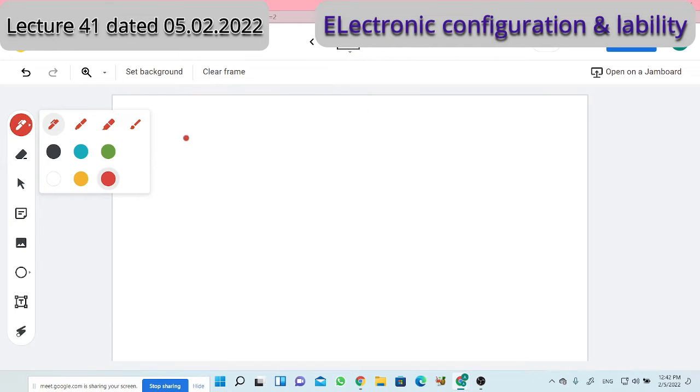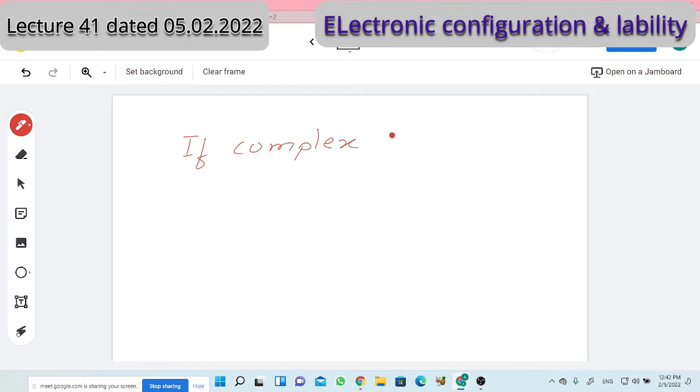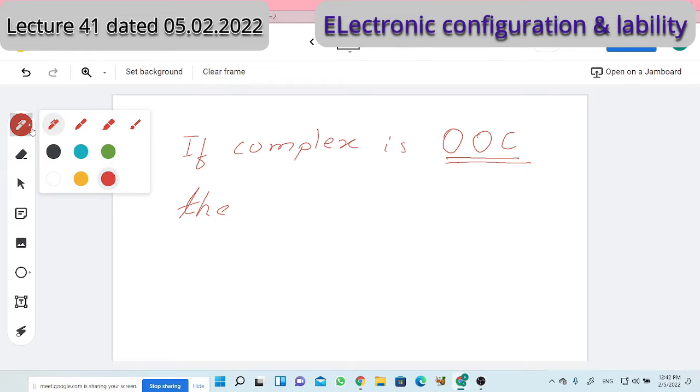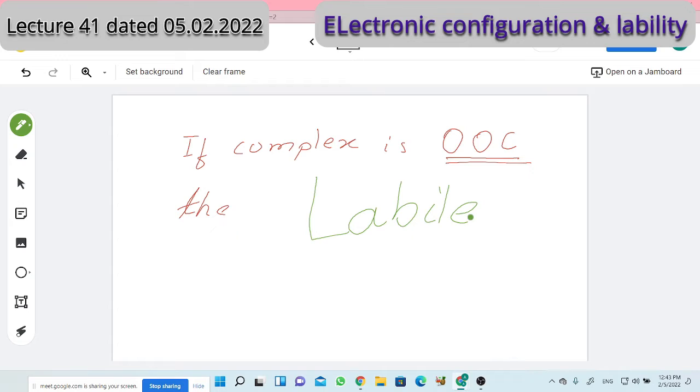What Taube said: of course we are talking about octahedral complexes. If the complex is an outer orbital complex, or inner orbital complex, these refer to hybridization, which we have discussed in valence bond theory. If it is an outer orbital complex, then the complex will certainly be labile. It is the first statement of Taube's rules.